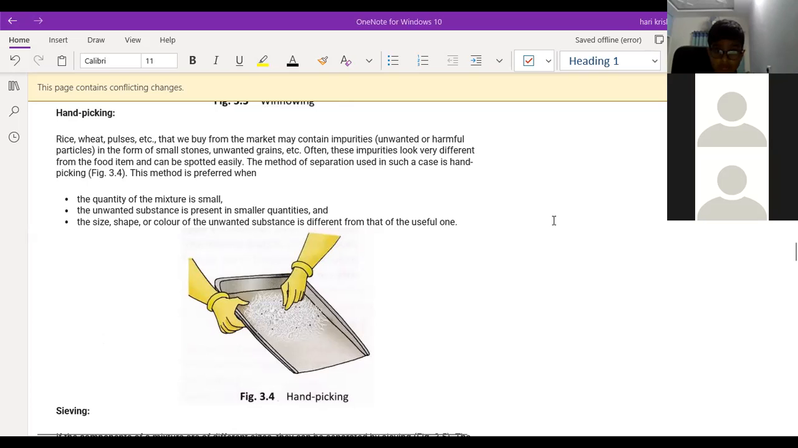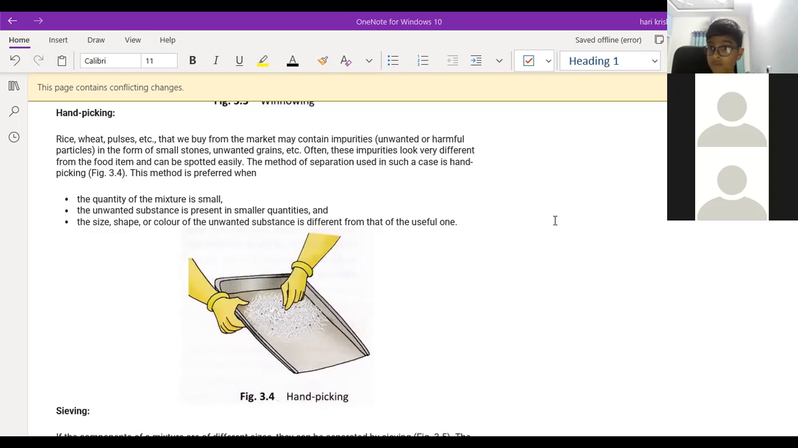So generally you can see hand picking now. The main point is that whatever impurities are there should be in a small quantity. Then only you can remove the impurities from the given mixture. And the size and the color of the impurities are also important. Suppose you take rice, if the rock size is bigger, you can pick it out by hand from the rice and separate it. Along with that, the color of the rock should also be different compared to the rice color.